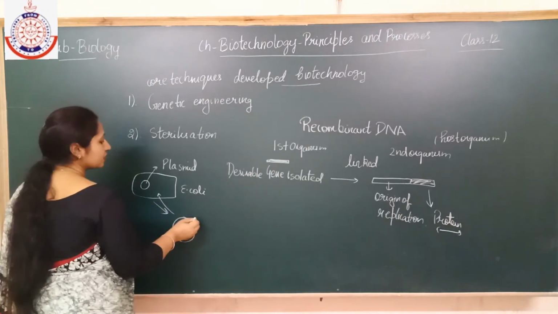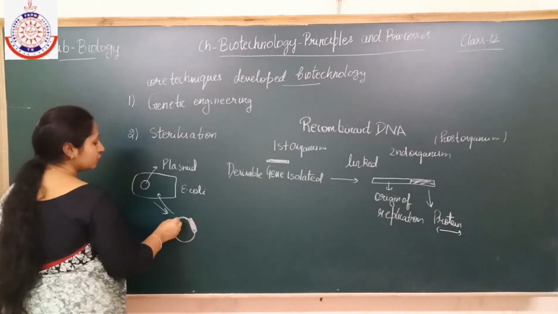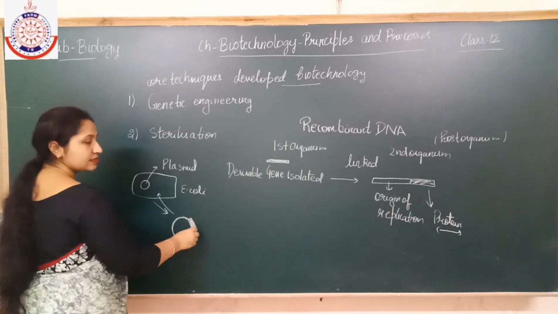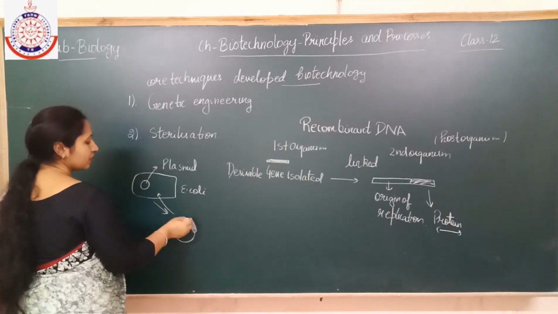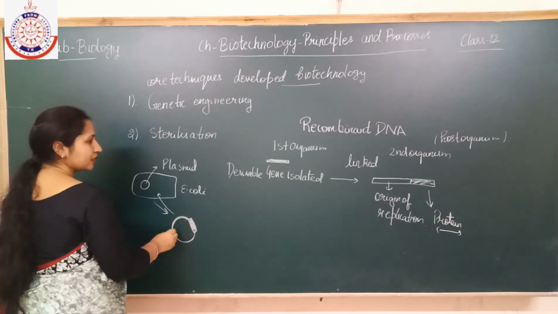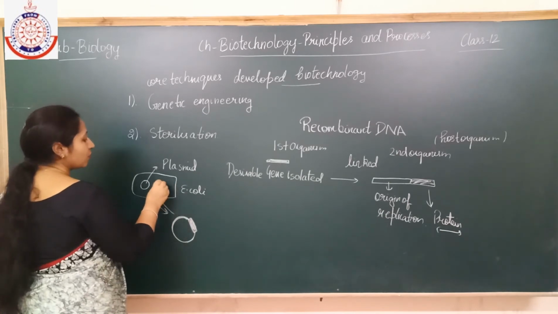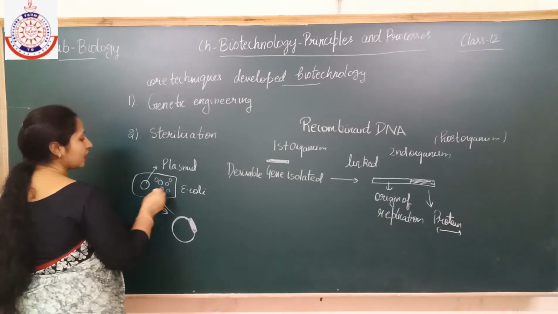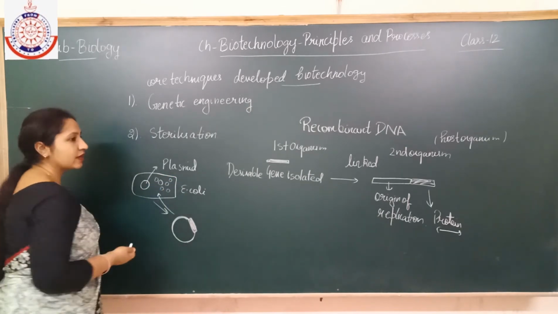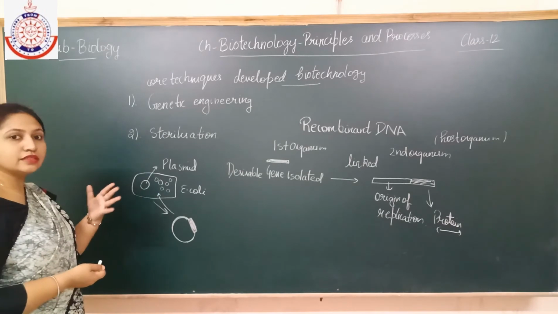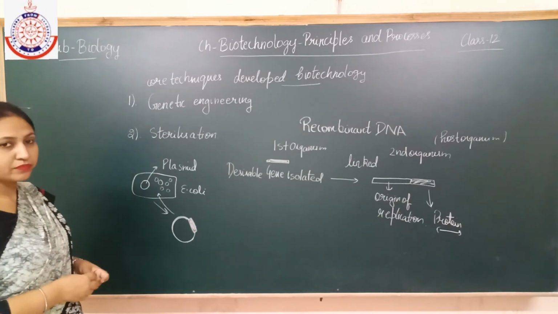So now this foreign gene will use the host cell machinery, meaning the origin of replication, the genome cell machinery, to produce its copies. Then it will produce its own copies here, and from the E. coli we are able to get the desired product.